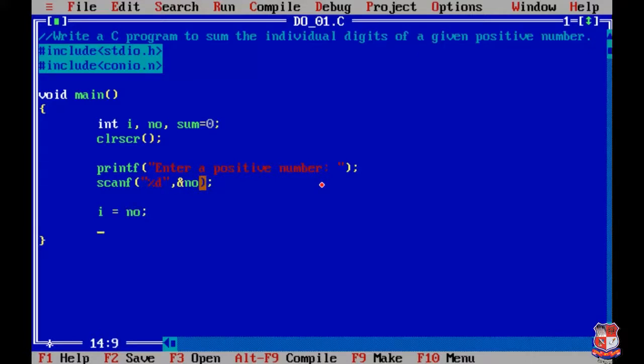Okay, now we are writing a loop, that is do. Okay, at the end of loop we are writing while. Okay, and then we have to write condition inside this while, and condition for our program is i greater than 0. Keep in mind that we must write semicolon at the end of do while loop. Now we are going to make the body of the loop. We are writing the statement over here.